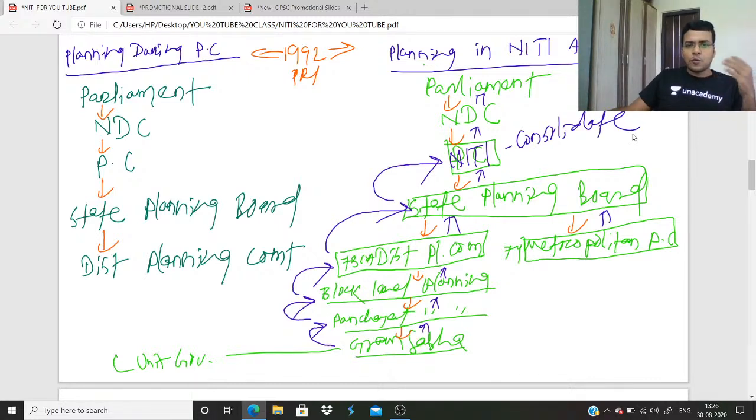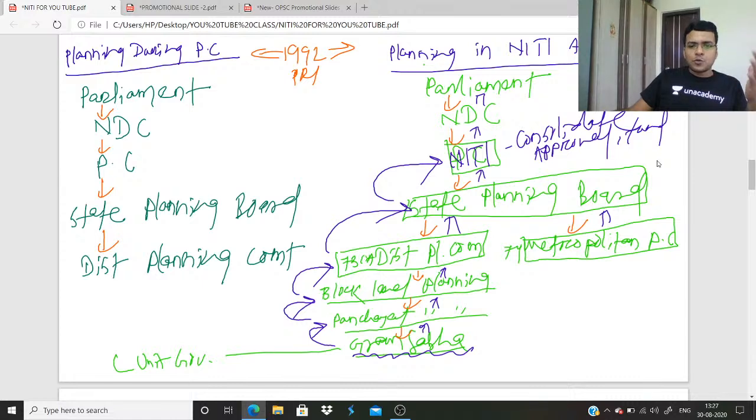Got my point? It consolidated the plan of state planning board. So now the plan made by Gram Sabha, which is region specific, is only consolidated and approved. So NITI Aayog approves the plan and sanctions funds for it.